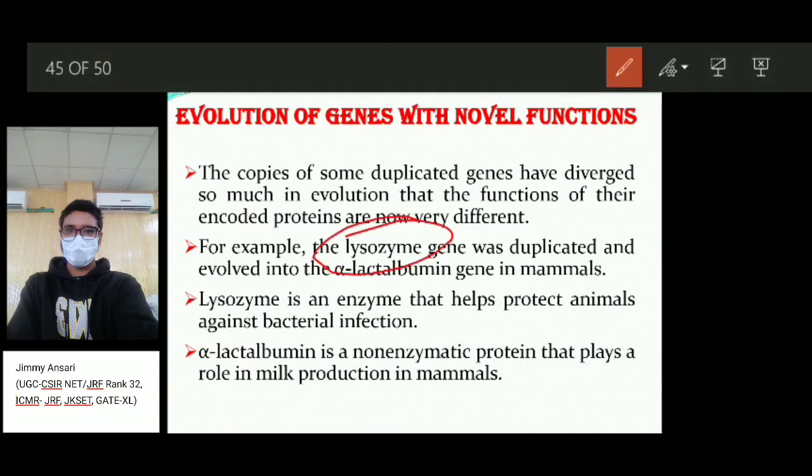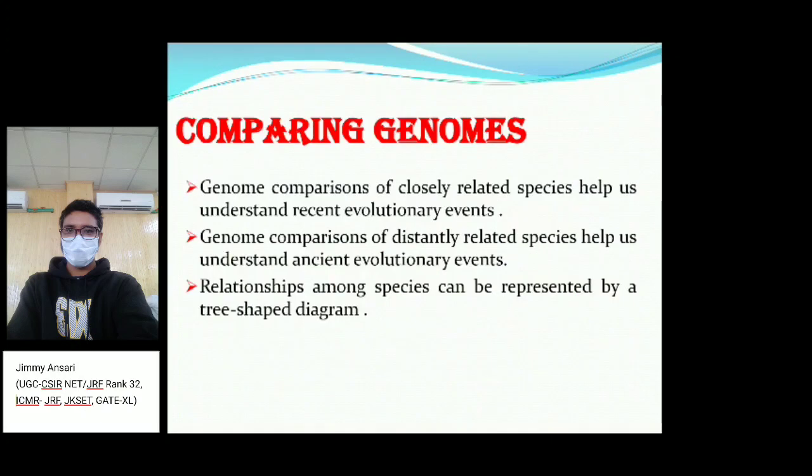The lysosomal gene, after duplication, becomes the alpha-lactalbumin gene in mammals. Lysozyme is actually an enzyme which protects animals against bacterial infection. After duplication, it gives alpha-lactalbumin, which has an entirely different function: it is a non-enzymatic protein which plays an important role in milk production in mammals.